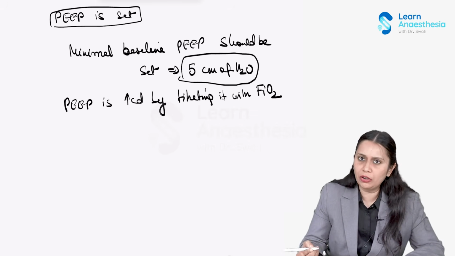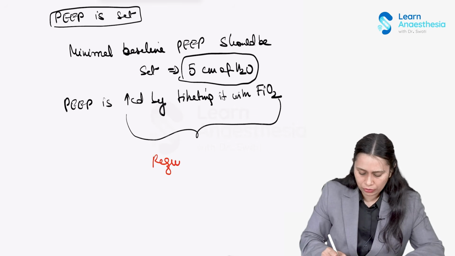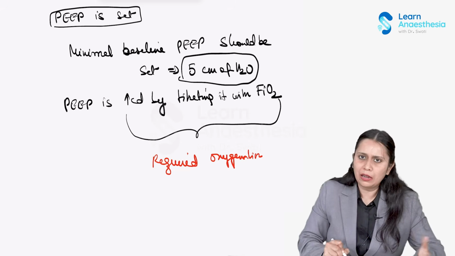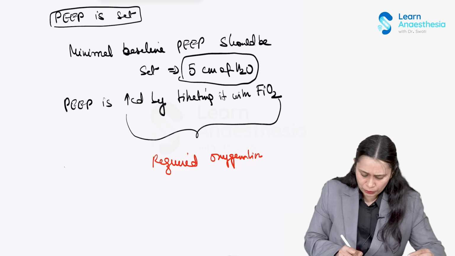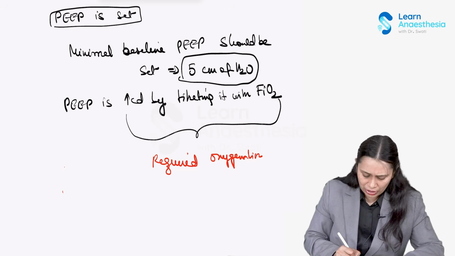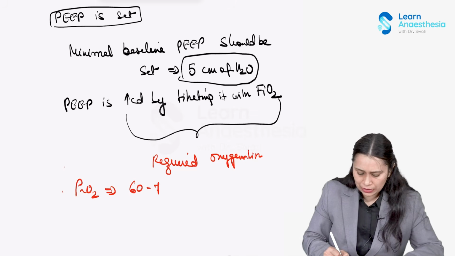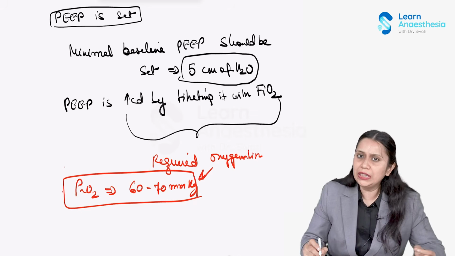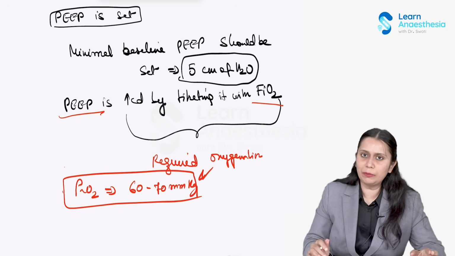We have a table which we have discussed in the ARDS topic also, in which PEEP and FiO2 are gradually increased to achieve just adequate oxygenation in a patient, between 60 to 70 mm of Hg. So to achieve this, we need to titrate PEEP and FiO2. So this is how the PEEP is set.